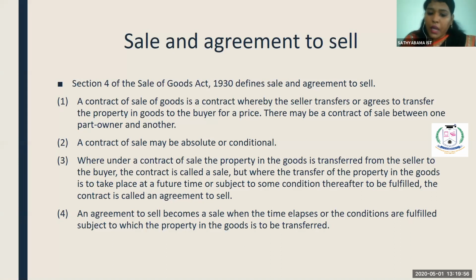An agreement to sell becomes a sale when the time elapses or the conditions are fulfilled, subject to which the property in the goods is to be transferred. So you can see, the sale never converts to an agreement to sell, but the agreement to sell can be converted to sale once the property is delivered. Clear? So the sale can never be converted to an agreement to sell, but the agreement to sell can be converted to sale after the delivery of the particular product. Fine.